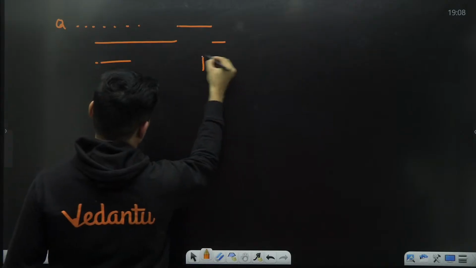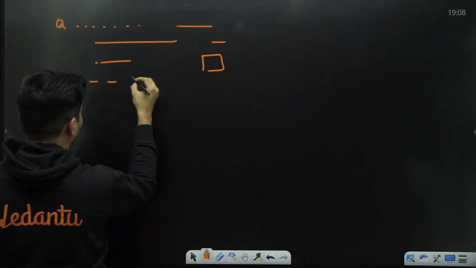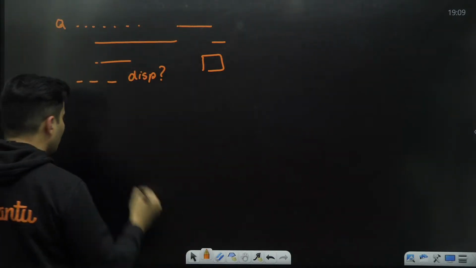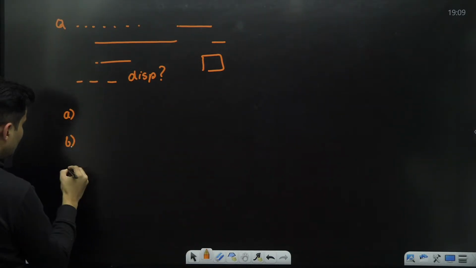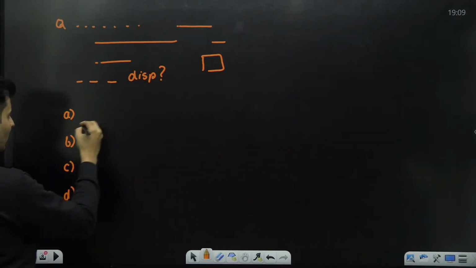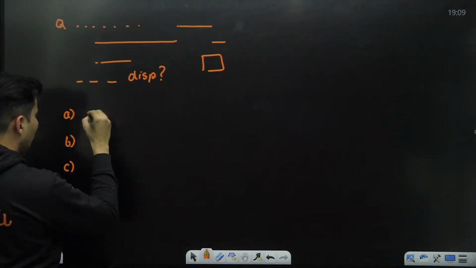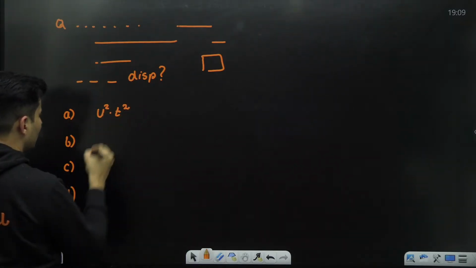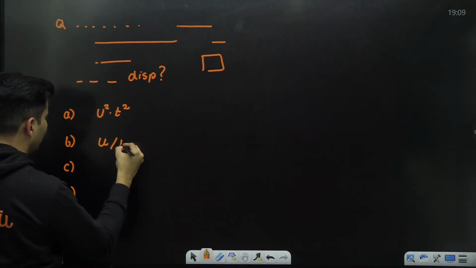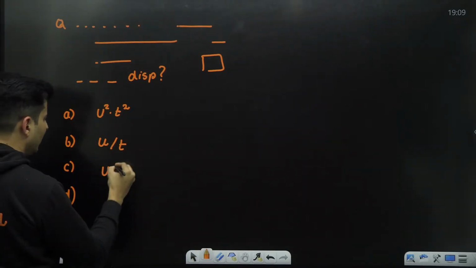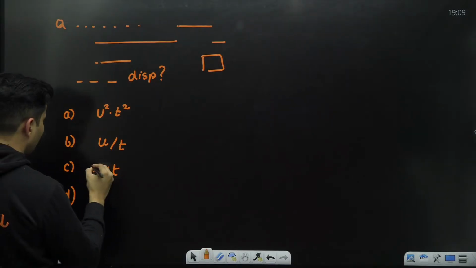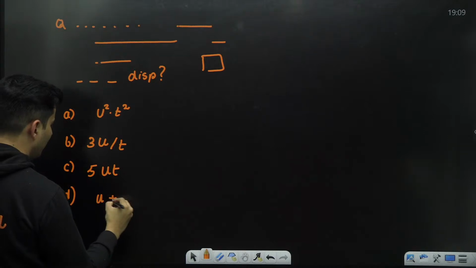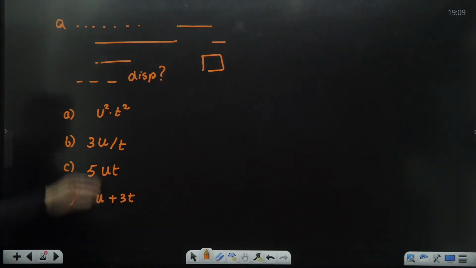Some diagram is there, and in the end they are asking what is the displacement of that particle. Some big thing is there, and there are some options given, A, B, C, and D. One of the options says, say for example, speed square into time square. Another option says speed divided by time. Another option says speed into time, 5 times. And last option says, let's say, speed plus 3 times of time. Some random options are given.